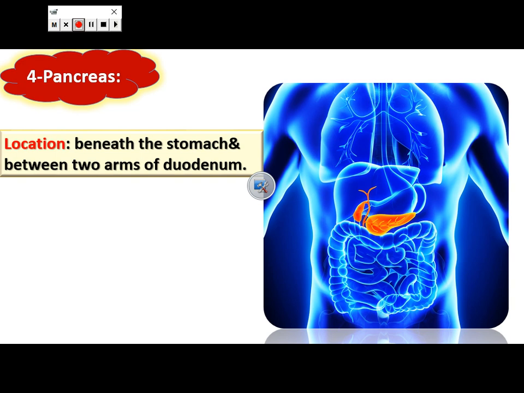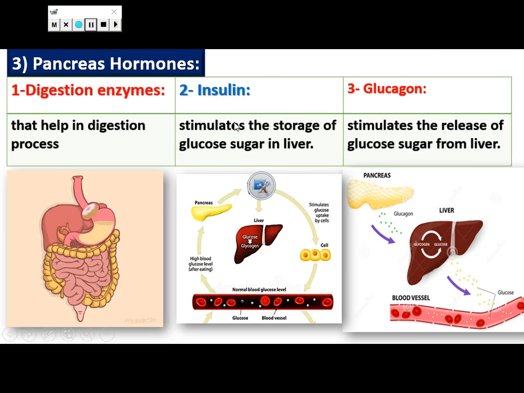What are the hormones secreted by the pancreas? The pancreas secretes two main hormones, which are insulin hormone and glucagon hormone. Insulin hormone stimulates the storage of glucose sugar in the liver. Insulin is secreted by the pancreas when the sugar level increases in the blood. So, it takes the large amount of sugar and changes it into glucose, and stores it in the liver.